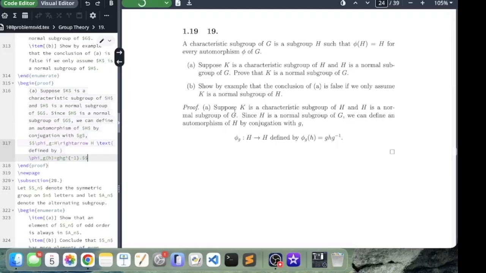So let's read this. Since H is a normal subgroup of G, we can define an automorphism of H by conjugation with G. That looks like this.